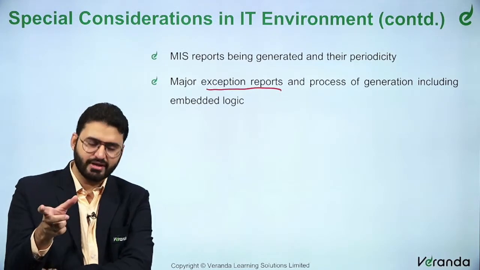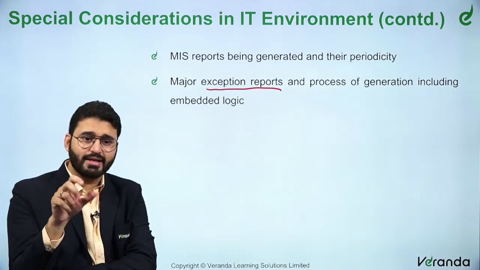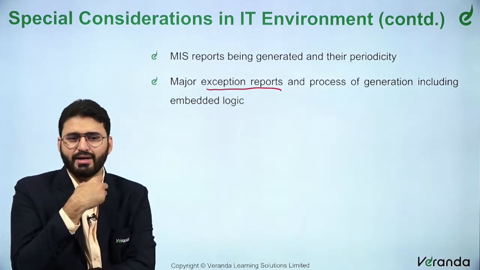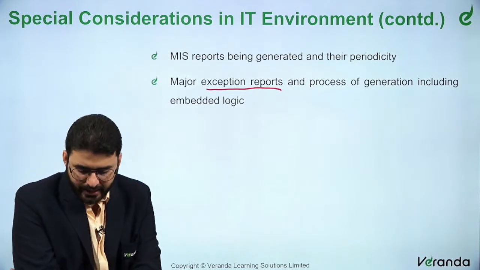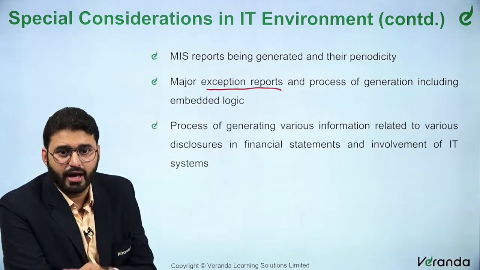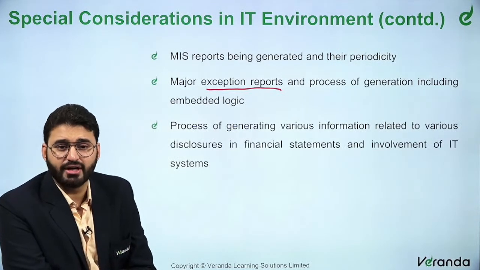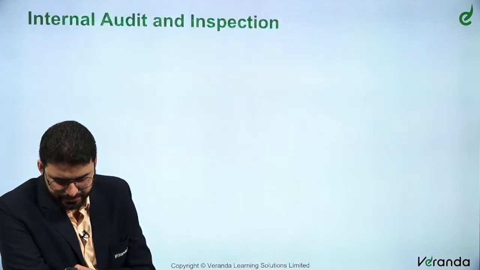This FD, 9% is the interest rate or 6% is the interest rate. It should calculate on that basis. If it is more than that, then there should be an exception report. So there could be multiple exception reports depending upon the requirement of the bank, right? Major exception reports and process of generation including embedded logic. Process of generating various information related to various disclosures in the financial statements, involvement of IT systems.